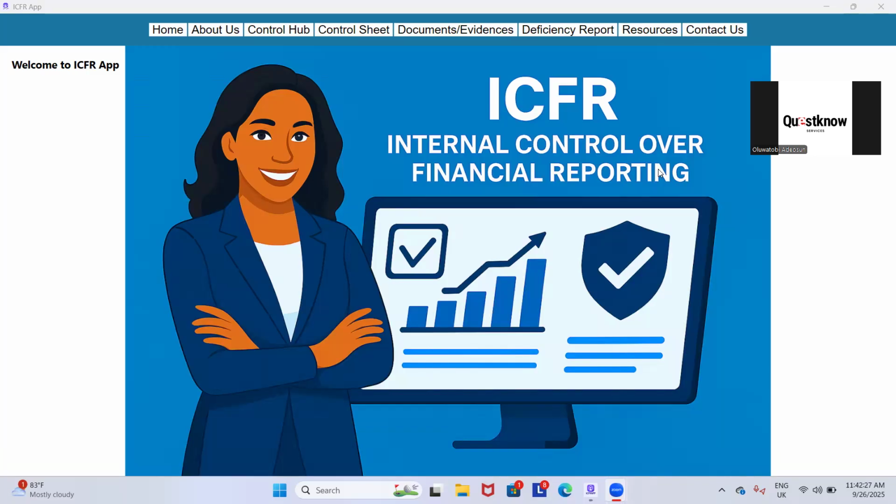In financial reporting, a single mistake can cost millions, attract penalties, and destroy trust. And that is why ICFR is not optional. It is a must. We all know the struggle during implementation: scattered documents, Excel files everywhere, tight deadlines, and even auditors asking tough questions. But here is the truth.